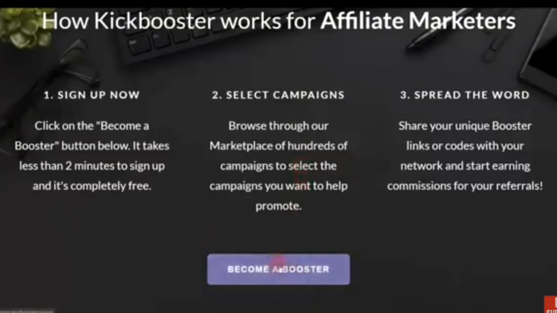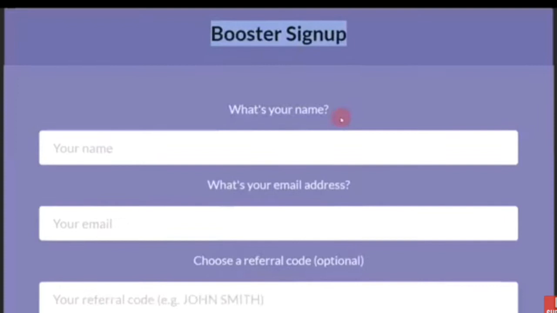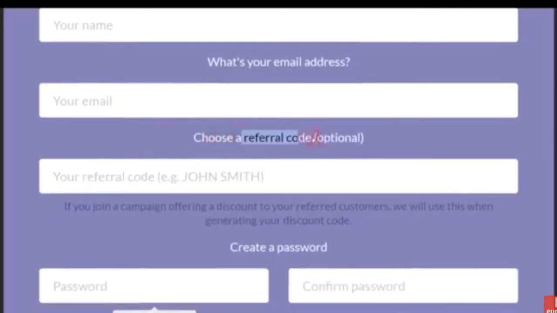Now I want you to click on become a booster. Once you click on that link, you'll come to this homepage where you need to sign up. We put in your name, of course, as usual, and then your email address, and then you check your referral code in case you have been referred by anyone. But in this case, we are not referred by anyone, so we shall leave that blank.